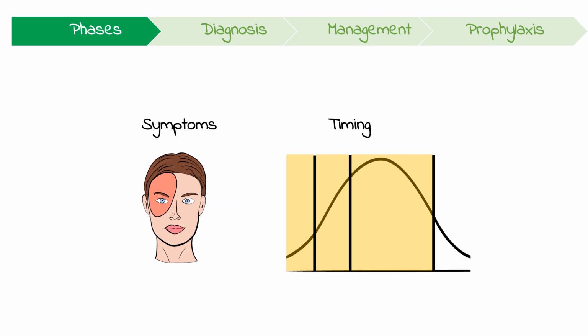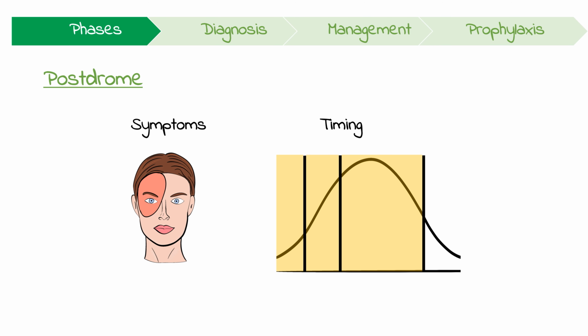After the headache resolves, the postdrome starts. Patients often feel drained or exhausted. Sudden head movements transiently cause pain in the location of the headache. This phase usually lasts 1 day.